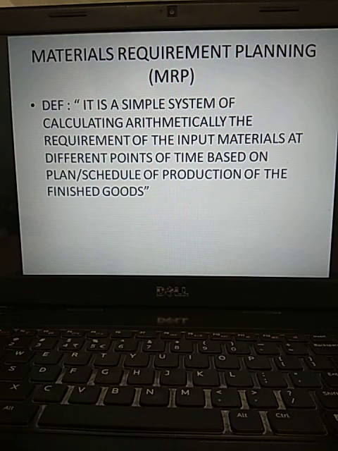While manufacturing a shirt, before itself you need not provide buttons. What is required? Thread is required, matching color to the cloth is required, the base form of the collar is required, and the final stage would be the provision of the buttons. Hence, what is the meaning of the time based on schedule? Points of time.